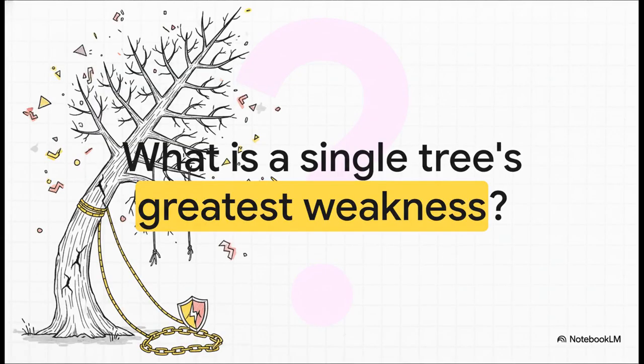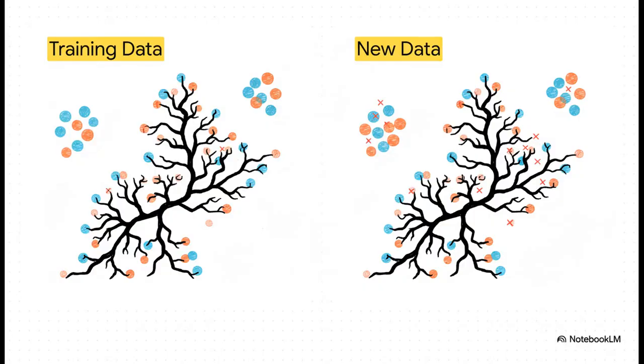But like any hero, this one has an Achilles heel. There's a critical flaw that can make it pretty unreliable, especially when you let it get too complicated. So what is that single biggest weakness? Well, it's a problem we call overfitting.